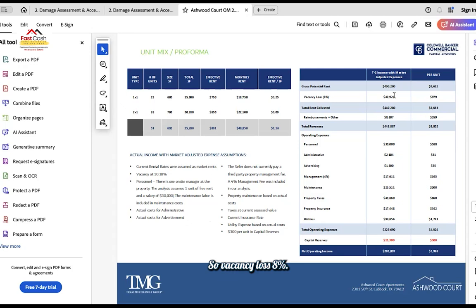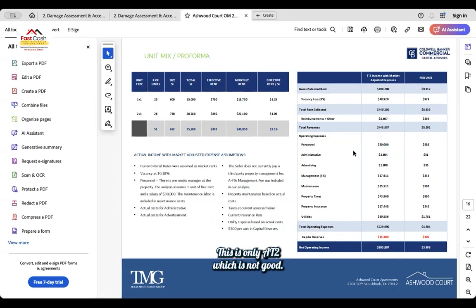So vacancy loss 8%. This is only a T2, which is not good. We need to extrapolate this for T12. T2, but it's forecast for the annualized rate, it looks like. All right, let's see. Personnel 30, administrative 2604, advertising 1,800. Maintenance management 4%. They included maintenance, property taxes, insurance, utilities. Then capital reserves gives you a net. Okay.